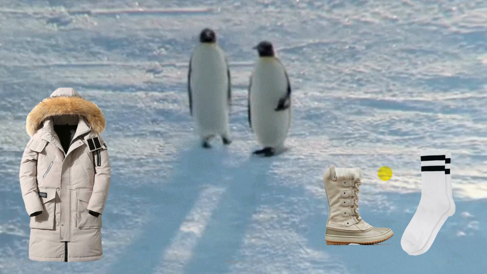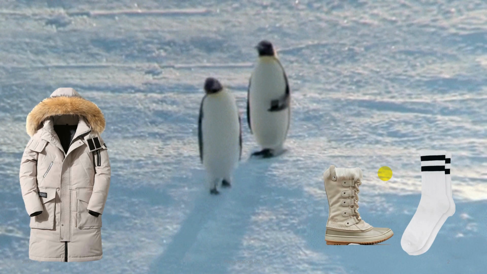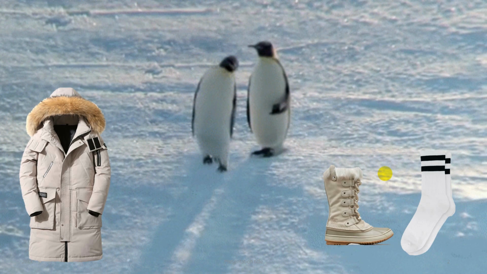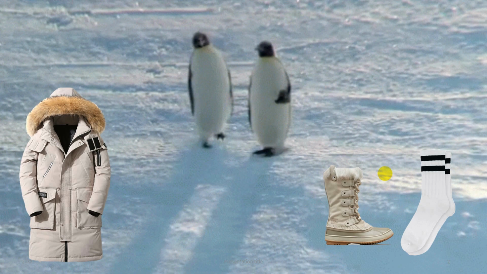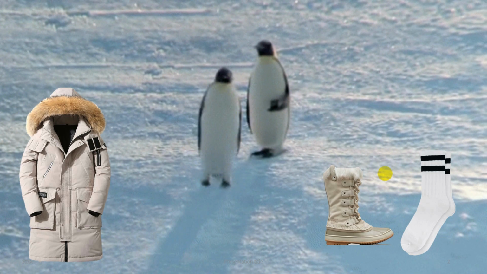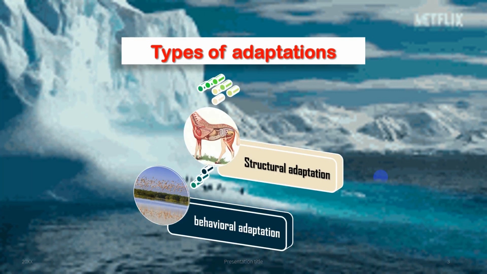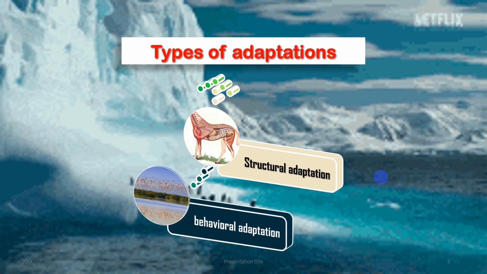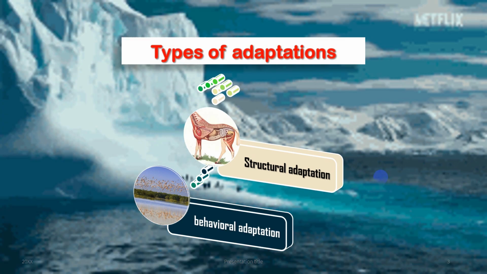But still there is a difference between what we do and what these animals do. Adaptation in polar bears and penguins, they are born with it in their bodies. Allah made it in them. We can call this kind of adaptation a structural adaptation. And what we do, we call a behavioral one. So we have two types of adaptation: structural adaptation and behavioral adaptation.